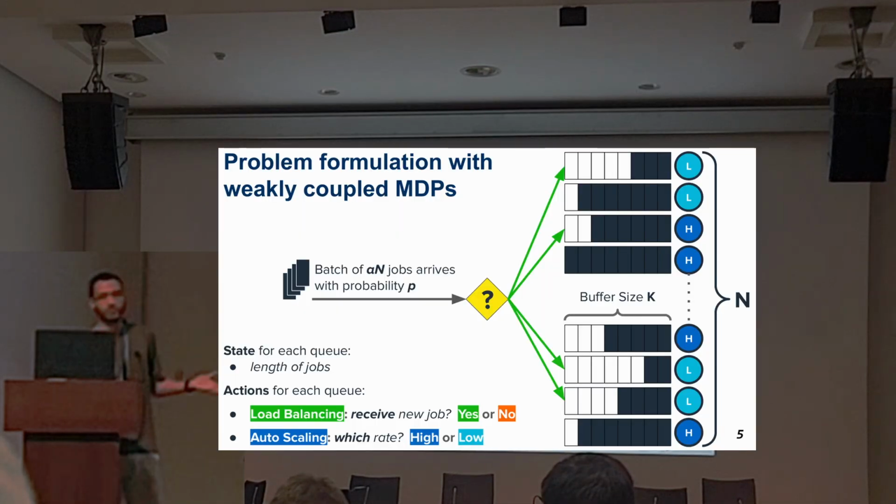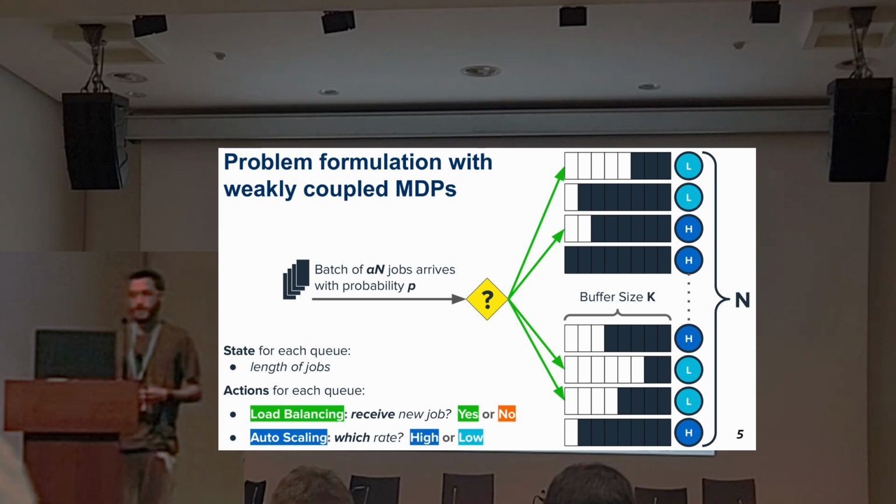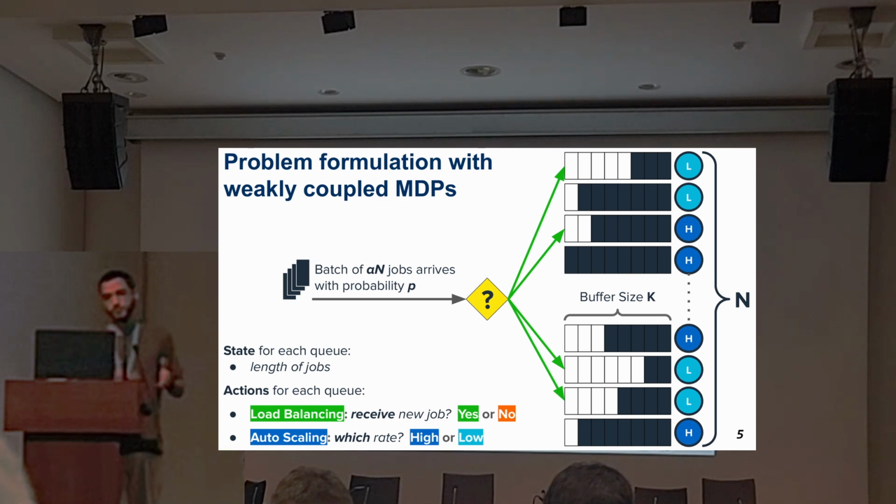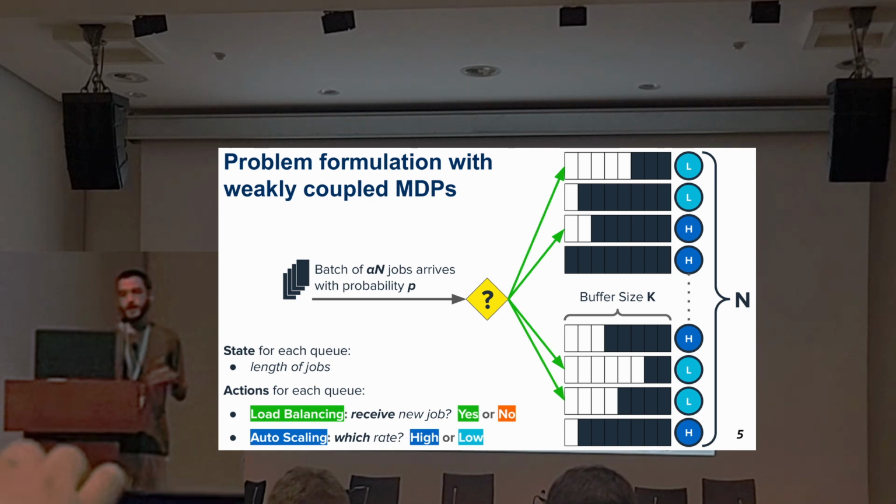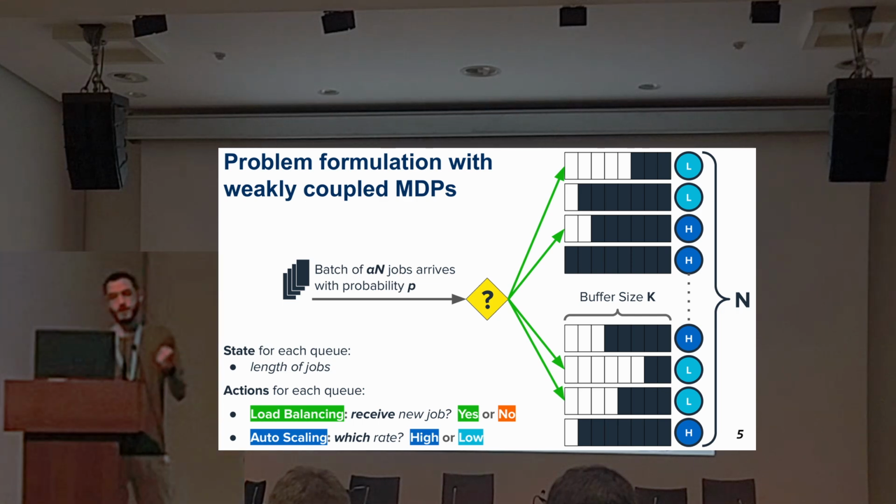Starting with the formulation of the problem, here we have N queues, and each one of them has a state, which is the number of jobs in the queue, and can take actions. For load balancing, the action is either to accept or reject a job, and for autoscaling, it is selecting which rate will serve, between high and low. All the queues are homogeneous and have a fixed buffer size of K, and at each time slot, an arrival of size alpha N can occur in the system with probability p.